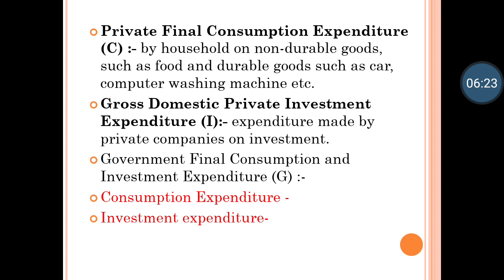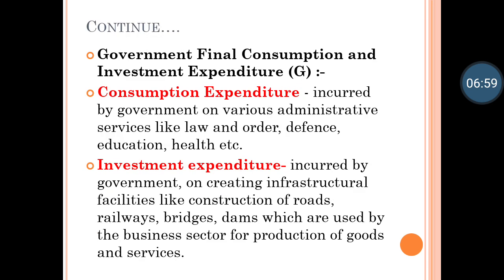So C stands for consumption, I stands for investment. Investment means where you are investing something and in return you are going to get some money; that is called investment. Then comes G. There are two types of expenditure in government final, that is government final consumption and government investment expenditure. So there are two types of expenditure on the government side, and that is written as capital G, which includes two types of expenditure: one is consumption expenditure and one is investment expenditure.